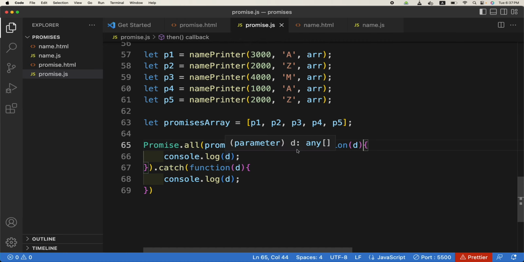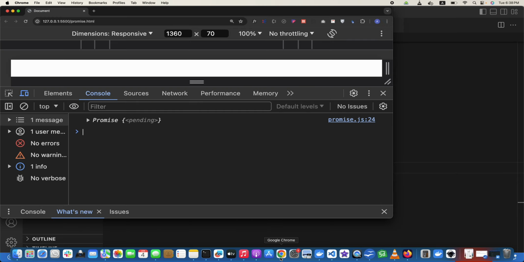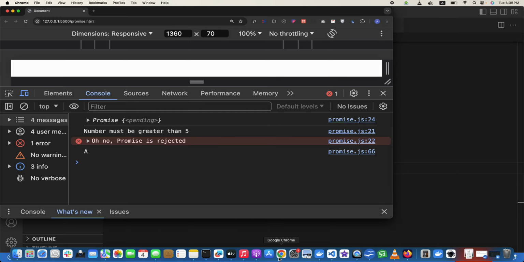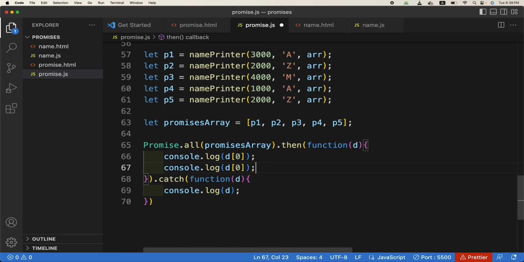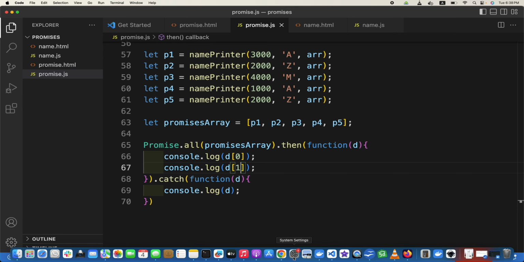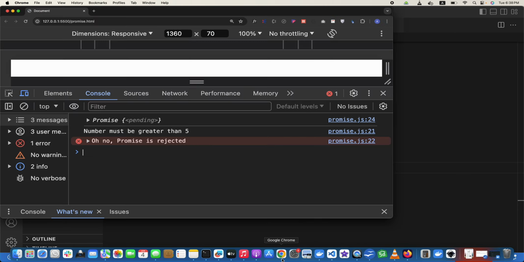So in case I need to get the first value, how can I get it? console.log d[0]. So what will it be now? A. This is A. If I do the second one, so both are being printed.